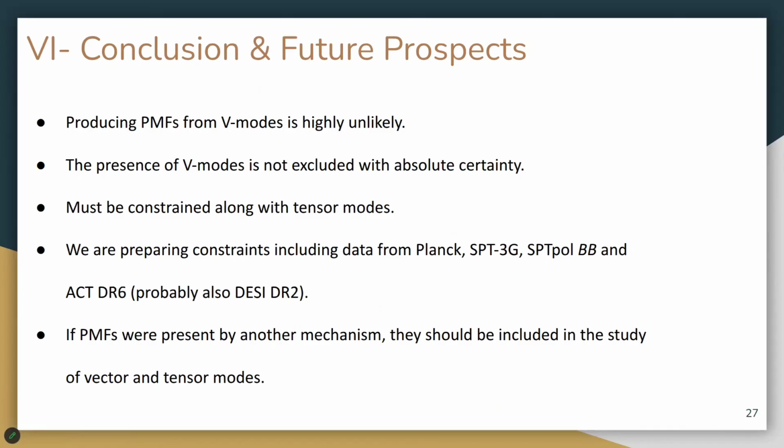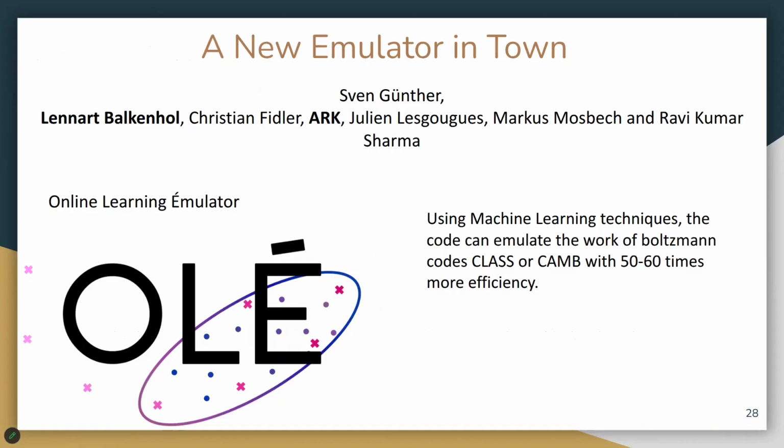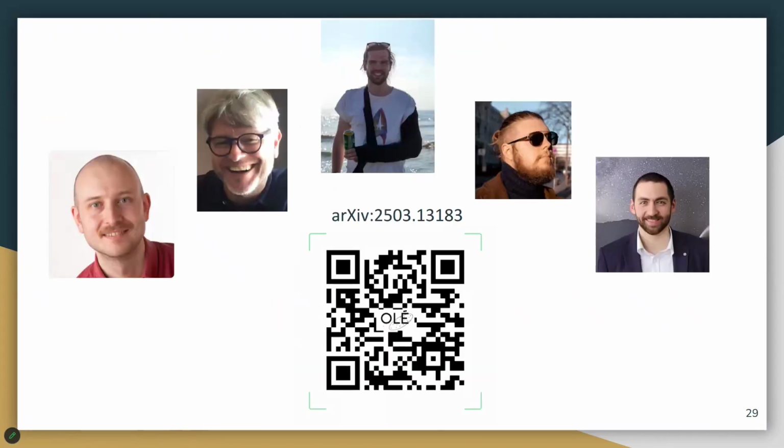Before ending this video, I would like to switch gear and advertise another work that I did recently, that is to develop an emulator of Boltzmann codes, both CLASS and CAMB, and that will revolutionize basically our cosmological inference. This work has been led by Sven Günther in the Aachen Cosmology Group, and I would be very interested to share this with you. And if you are interested, please check the paper and the GitHub of the code, and I'm looking forward to your questions and the discussions we're gonna have during the conference.